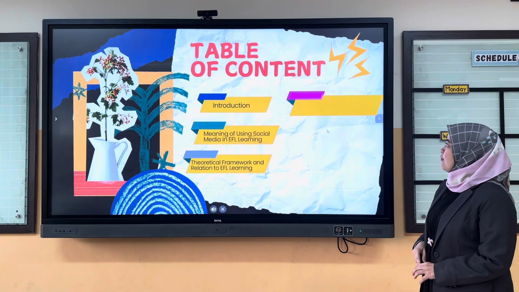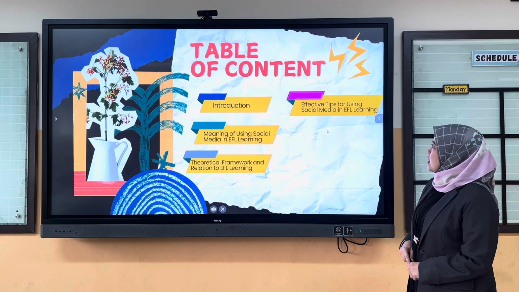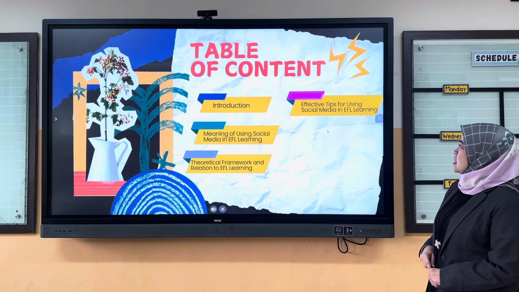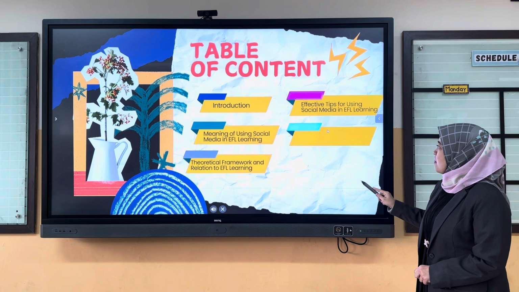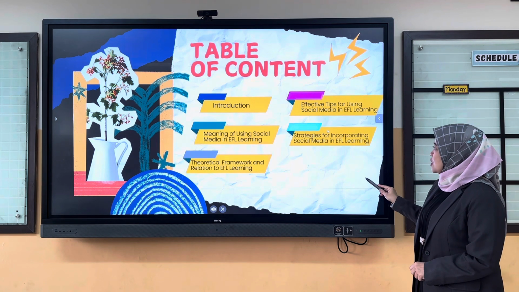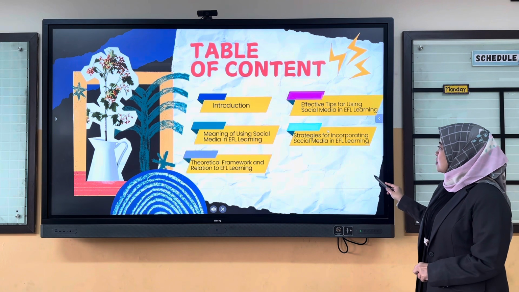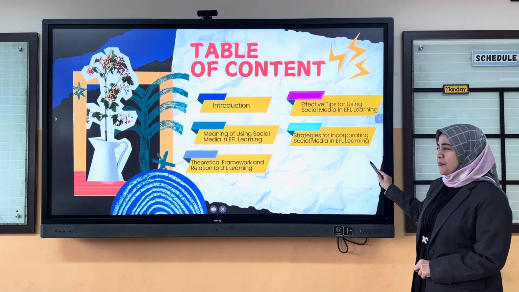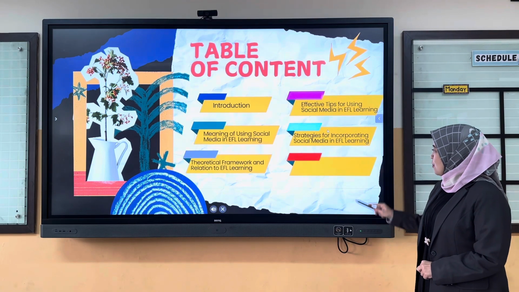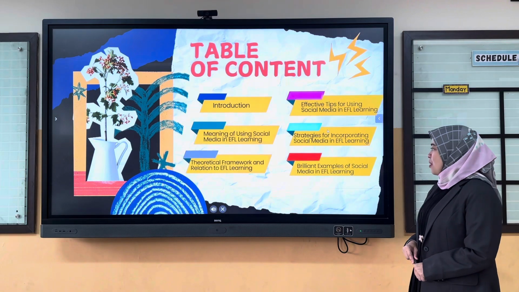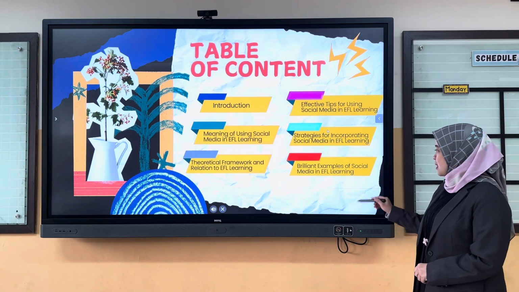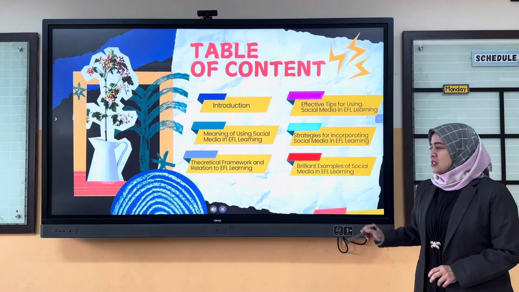We also have effective tips for using social media in EFL learning, strategies for incorporating social media in EFL learning, brilliant examples of using media in EFL learning, and the last is the conclusion.